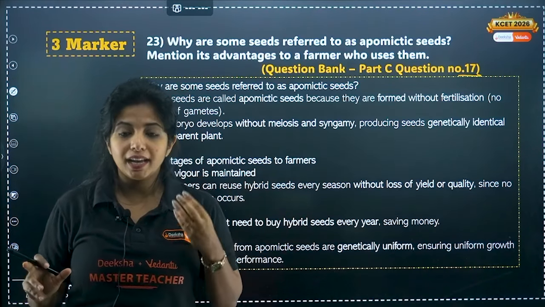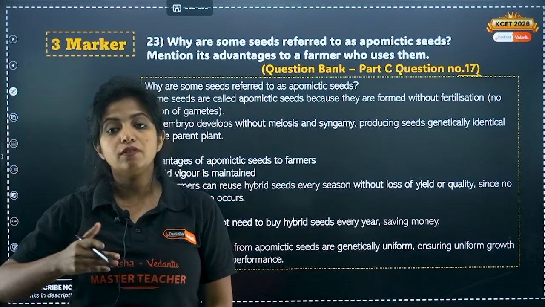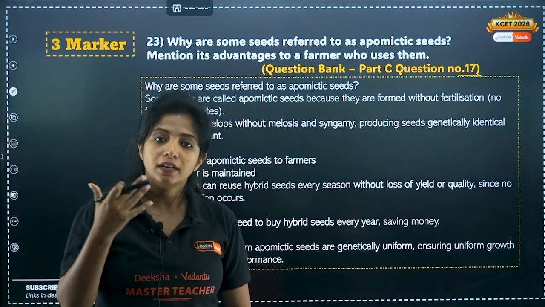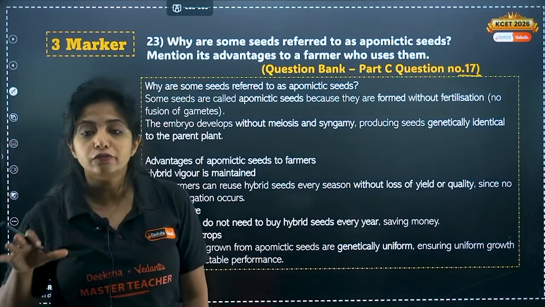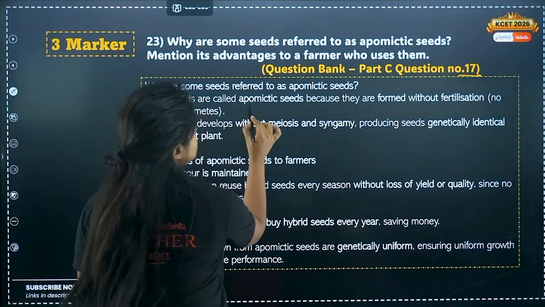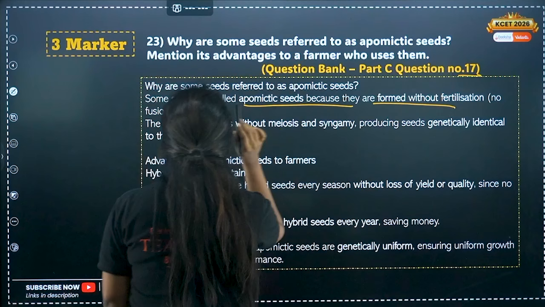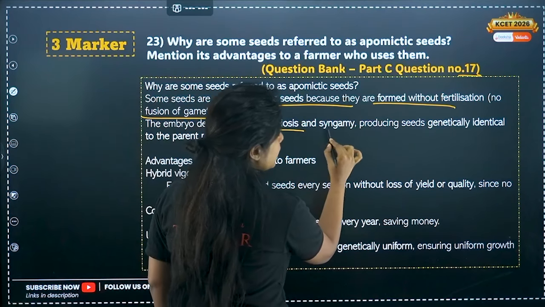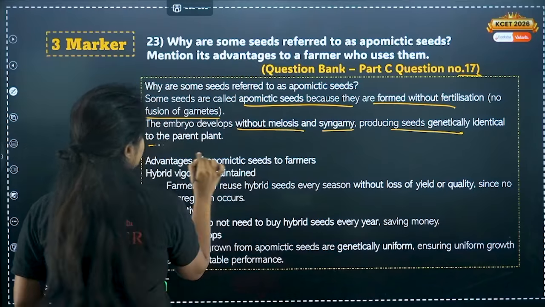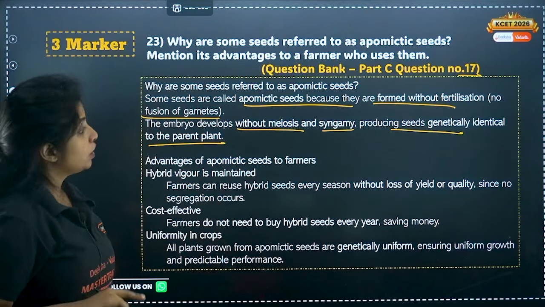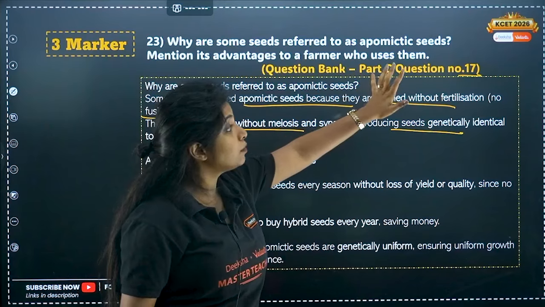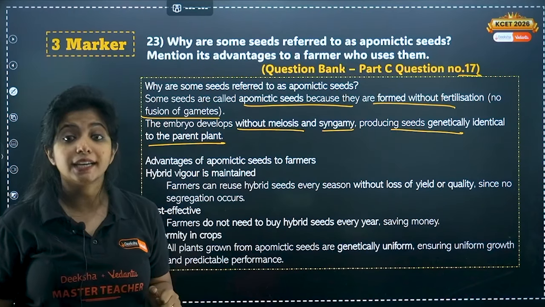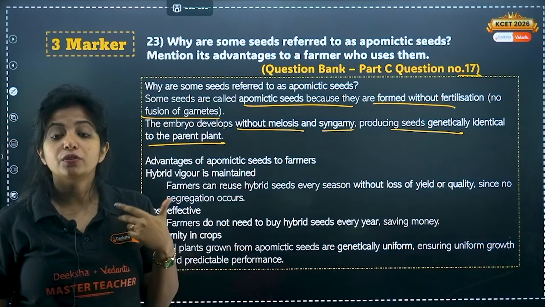The diploid egg cell which is there is developing into what? A zygote which is already diploid. You do not need fusion of gametes. So some seeds are called apomictic seeds because they are formed without fertilization or without fusion of gametes. The embryo develops without meiosis and syngamy, producing seeds genetically identical to the parent plant. Now mention its advantages to a farmer who uses them. What will be its advantage to a farmer who uses them?